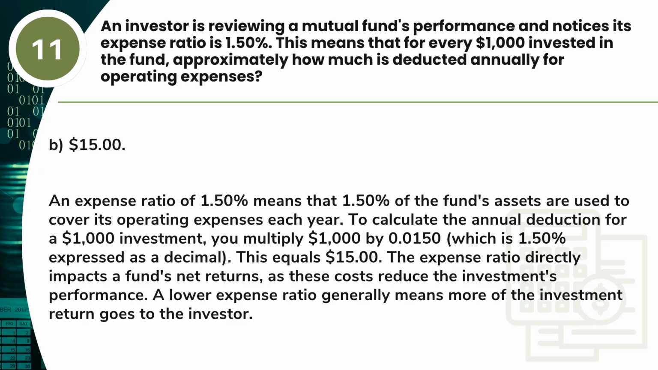Answer: B. $15. An expense ratio of 1.5% means that 1.5% of the fund's assets are used to cover its operating expenses each year. To calculate the annual deduction for a $1,000 investment, you multiply $1,000 by 0.0150, which is 1.5% expressed as a decimal. This equals $15. The expense ratio directly impacts a fund's net returns, as these costs reduce the investment's performance. A lower expense ratio generally means more of the investment return goes to the investor.